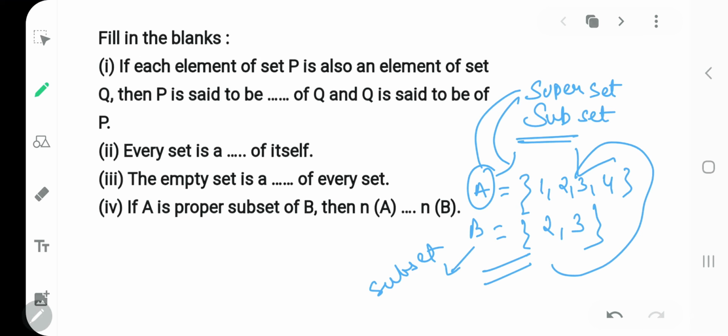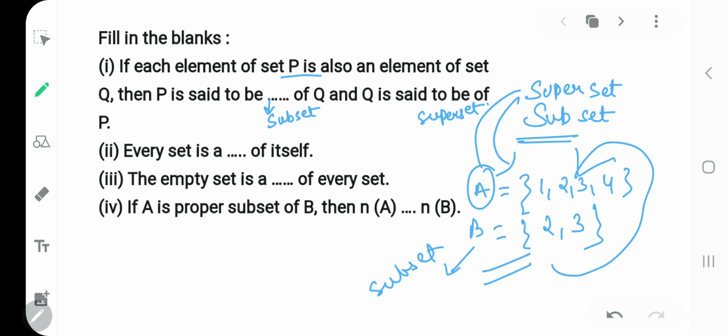Question number 1 we have: if each element of set P is also an element of set Q, then P will be called a subset of Q and Q will be said to be a superset of P. Yes, my dear kids, as I gave you the example of sets A and B, B will be called a subset and A will be called a superset.